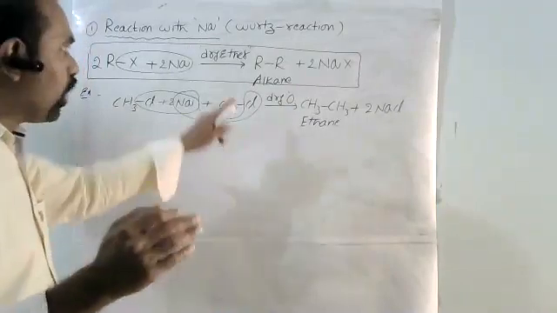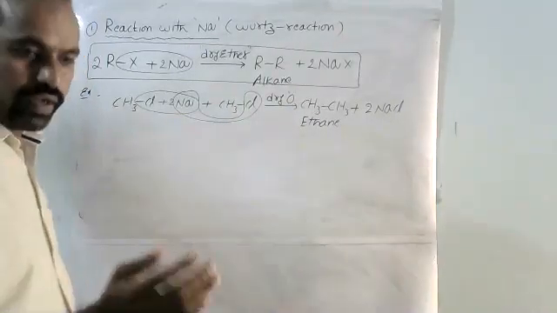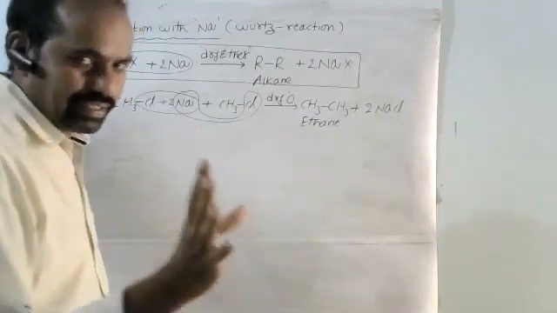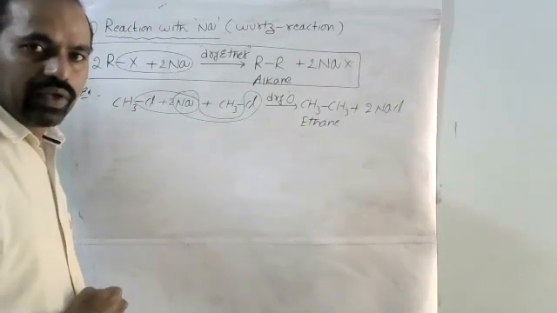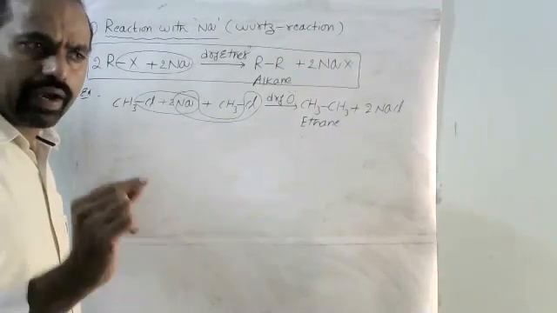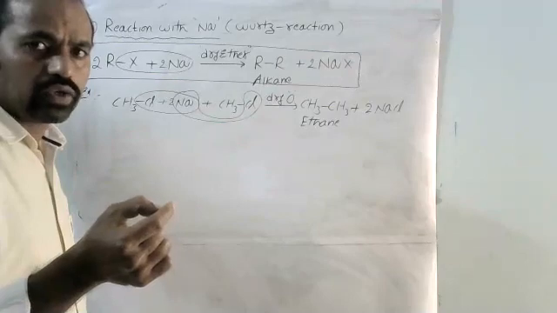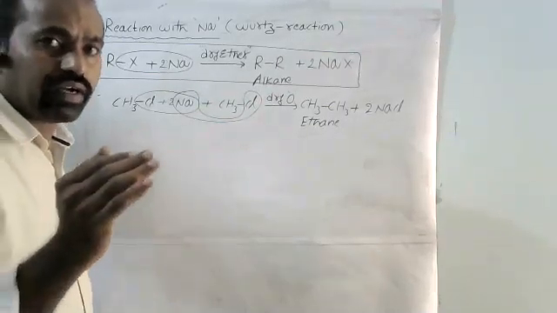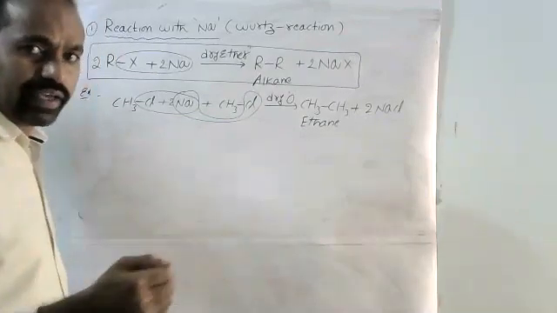So generally, the Wurtz reaction is used for the preparation of even-numbered alkanes. Based on the Wurtz reaction, we can prepare odd-numbered alkanes also, but it is difficult. Why is it not favorable for odd-numbered alkanes?